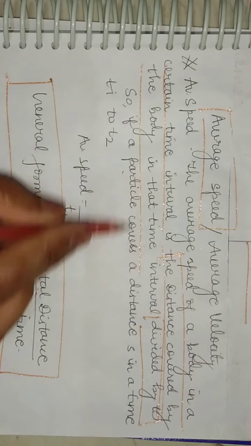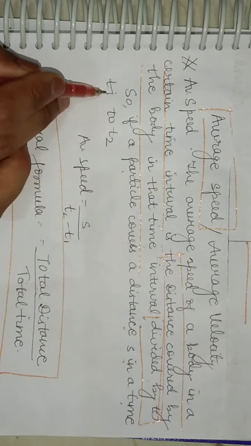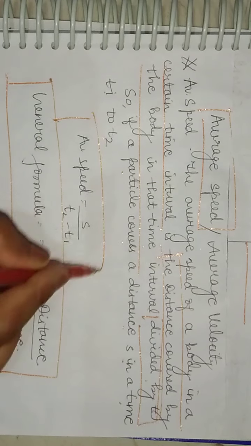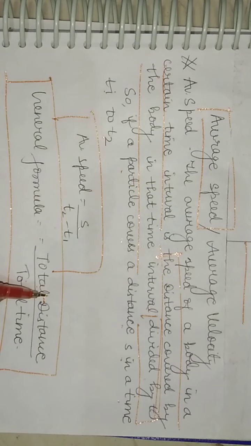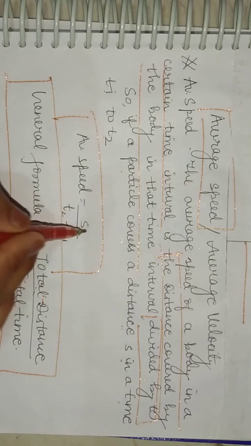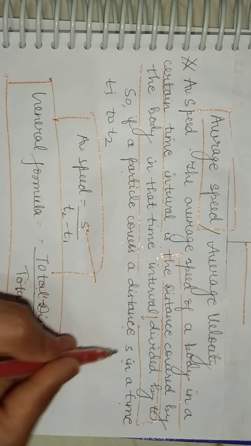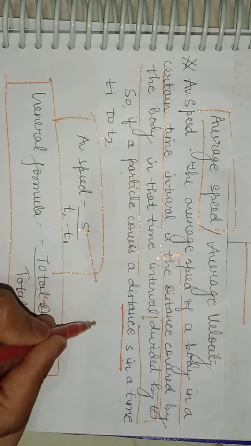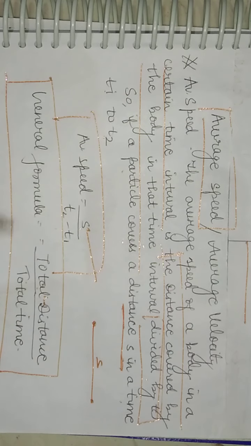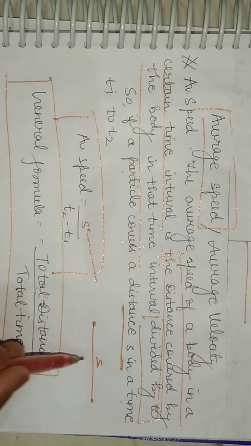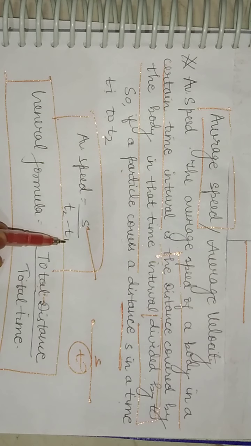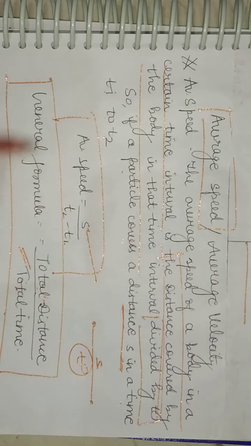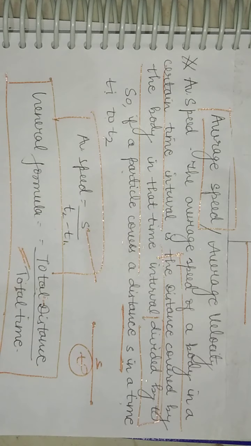So if a particle covers a distance s in a time t1 to t2, then average speed becomes s divided by t2 minus t1. S is the total distance, right? And talking about the time, we get the complete time by subtracting the initial time from the final time. So this becomes the total time. This is all about the average speed.